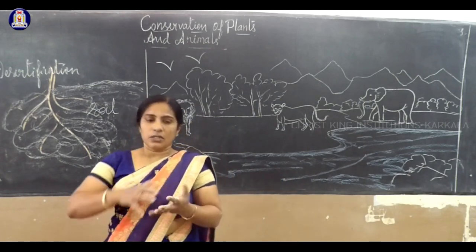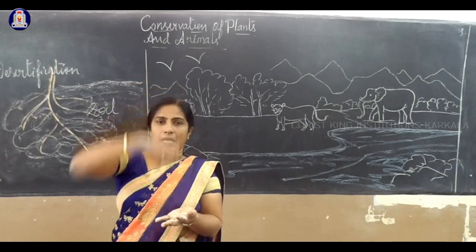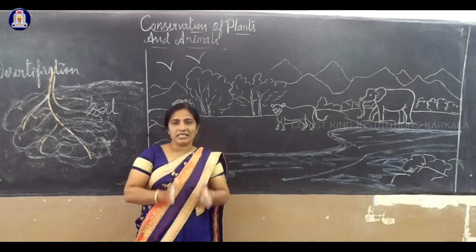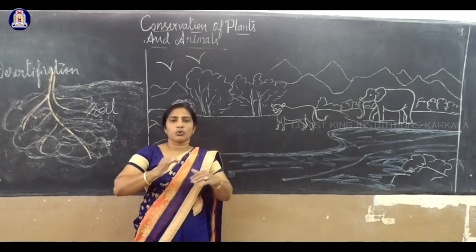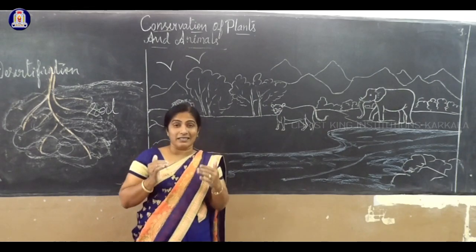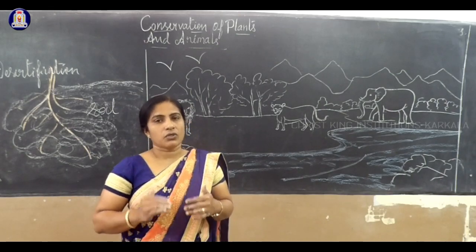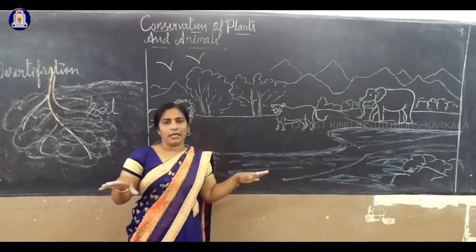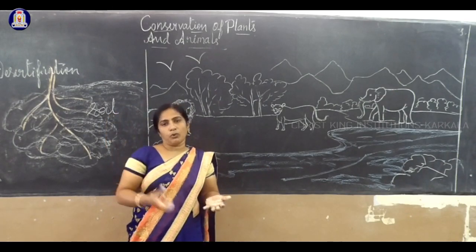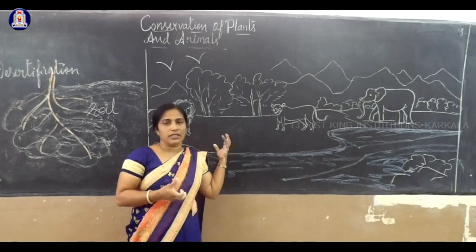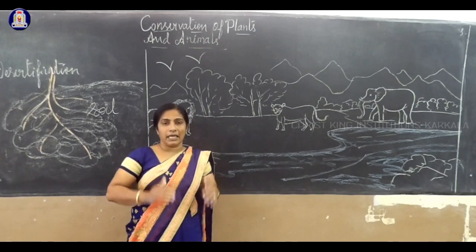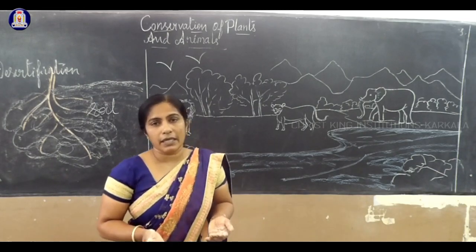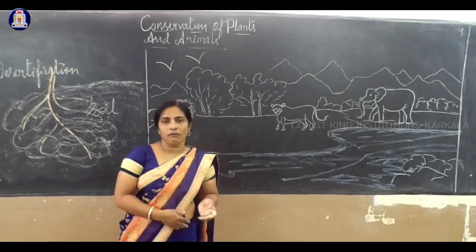The next one: if I uproot the tree or a plant, the soil particles will come with the root itself. So I disturb the topmost layer, and it leads to desertification, a desert, barren land, where there are no plants. These are the three terms we have studied. Then what can we do? How can we conserve the wildlife? Let us study one by one.